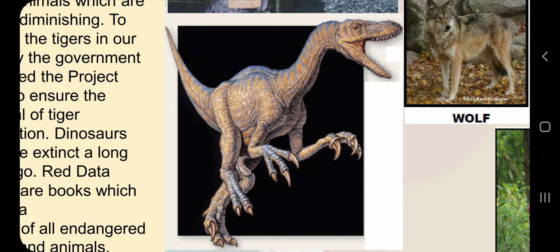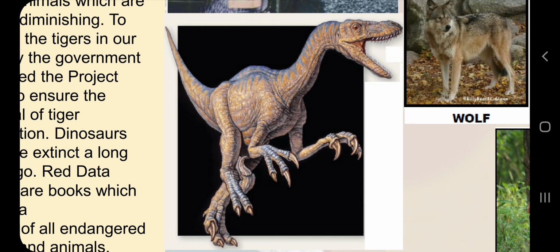So we are not going to see them in the future also. Why are we going to see future frogs, future lizards, future butterflies? Because we have butterflies nowadays, they are able to reproduce. We have tigers, but very few. So if we do not protect tigers, which are very few in number nowadays, in future there will be no tigers. We will only be mentioning tigers in books and movies.